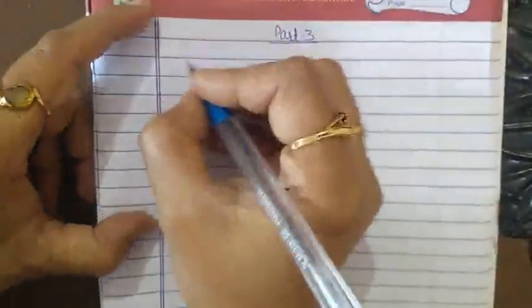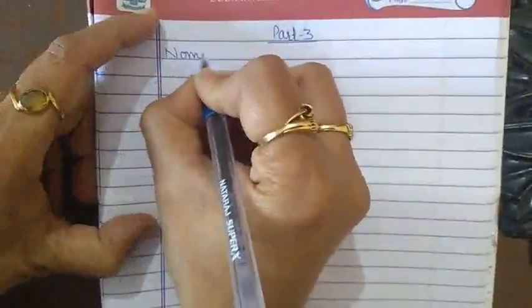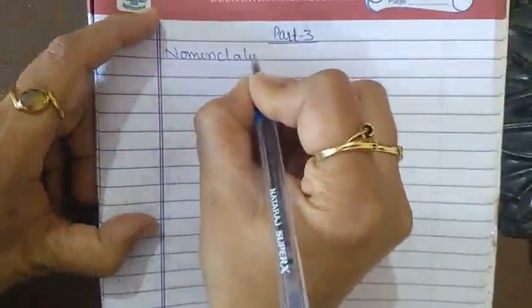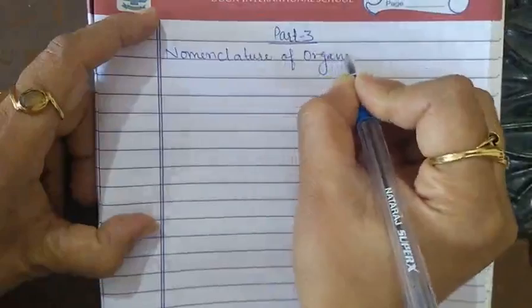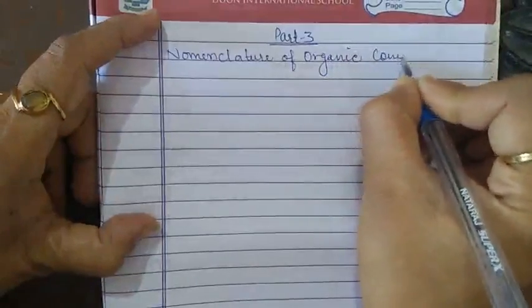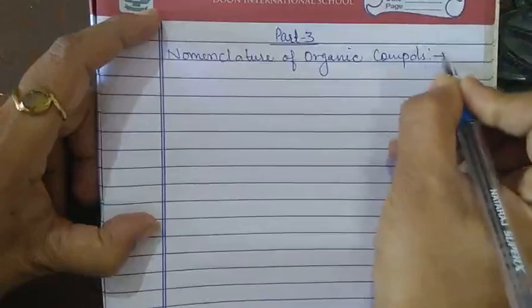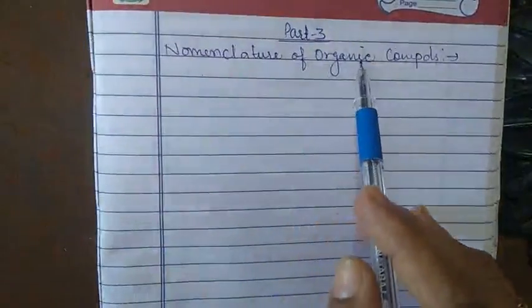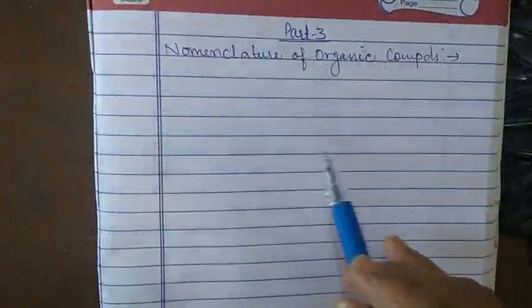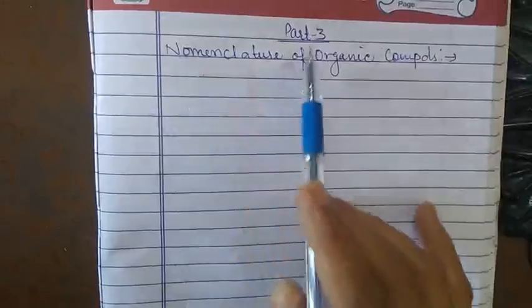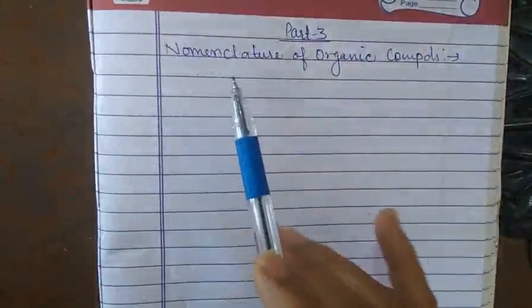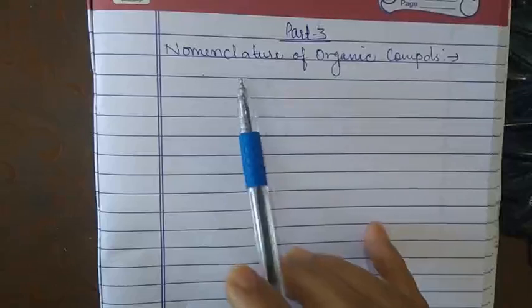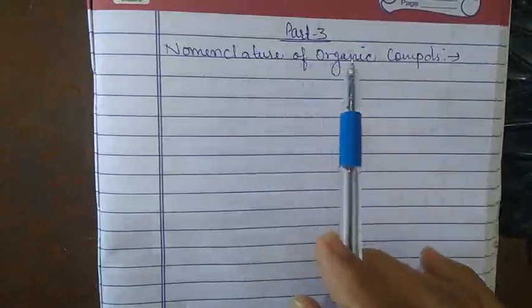Now come to the next topic, and the topic is nomenclature of organic compound. Nomenclature of organic compounds. Now the word nomenclature means the name. Nomenclature is used for the name. So the nomenclature of organic compound.